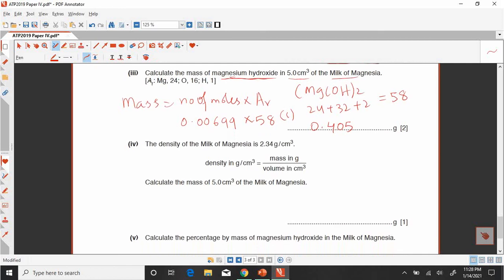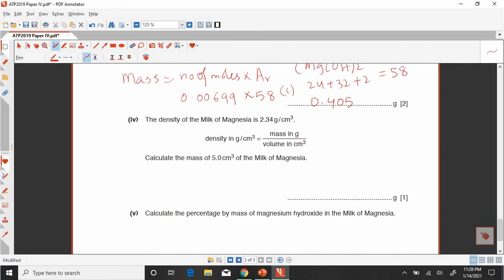Now we are moving towards the next part, that is the fourth part. Look here, the density of the milk of magnesia is this one. The formula is also given. Calculate the mass of 5.0 cm cube, which means this is the volume of the milk of magnesia. Here we have to calculate the mass, and how can we calculate it? Mass will be equal to density multiplied by volume.